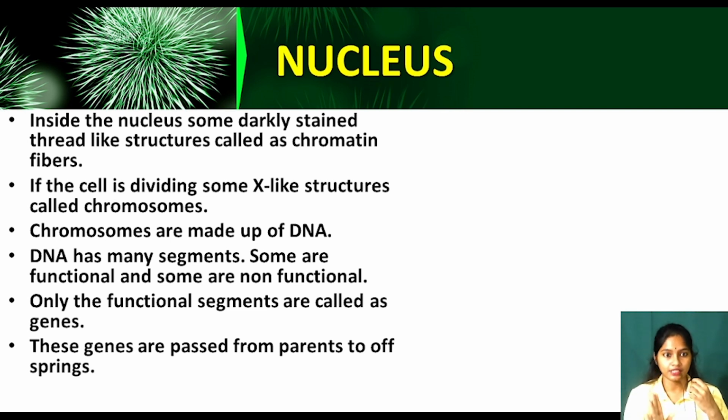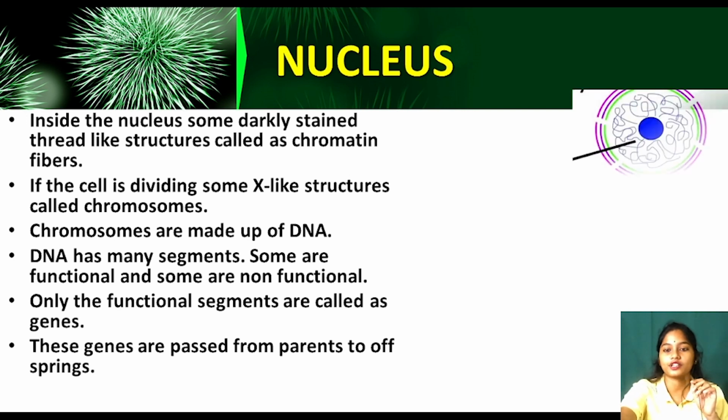After that we studied that inside the nucleus there are thread-like chromatin fibers, and when the cell is dividing they arrange themselves in X-like structures called chromosomes. Chromosomes are made up of genetic material, DNA, and DNA has many segments. Some are functional, some non-functional, and the functional segment is called a gene, which is transferred from parents to offspring. Clear?